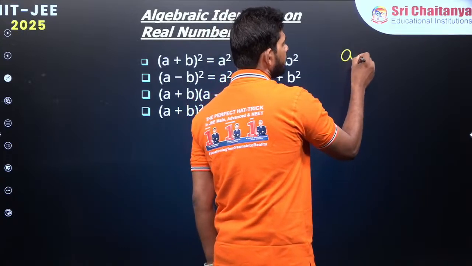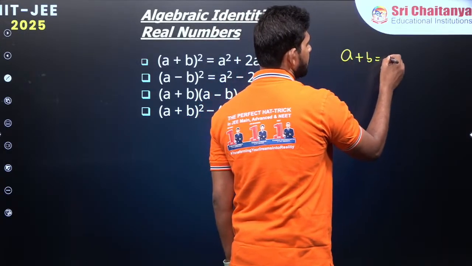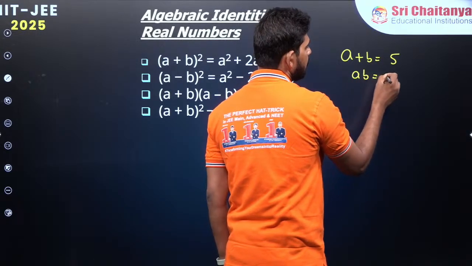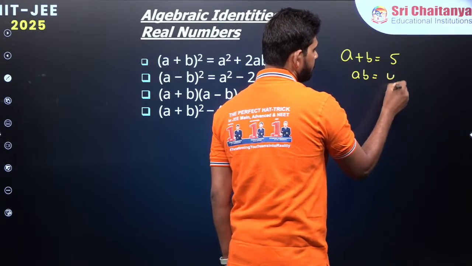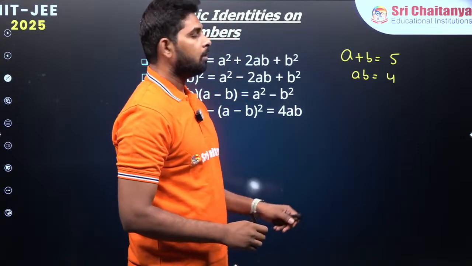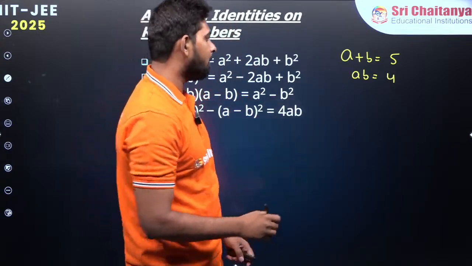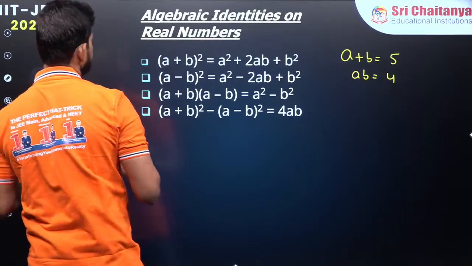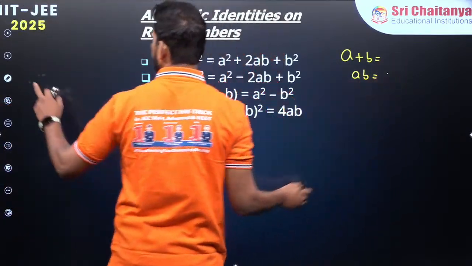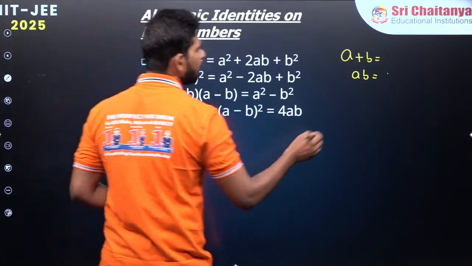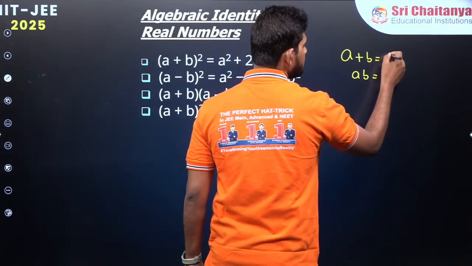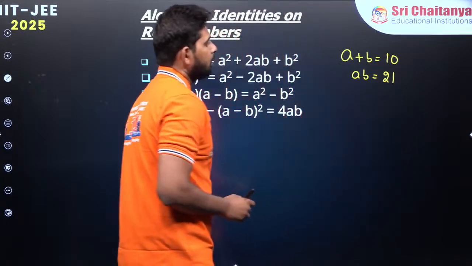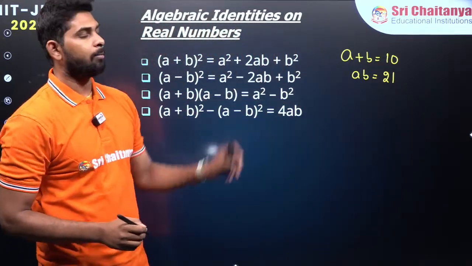I am giving the value of a plus b as something like 5, and ab equals 4. If you want me to give bigger numbers, I will. So I am going to take a different one here: a plus b is 10 and ab is 21. Now, how do you find the numbers a comma b?